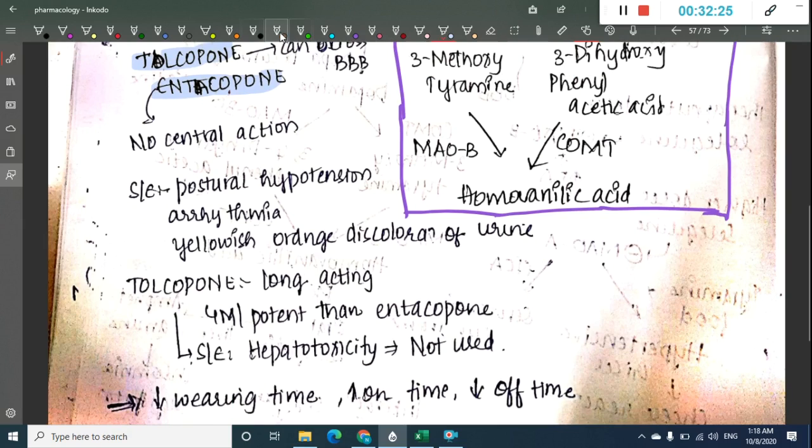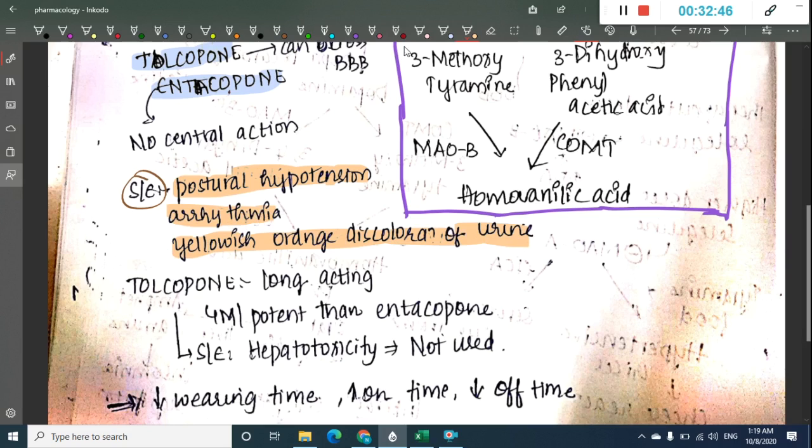Now coming to the side effects. The side effects include postural hypotension or arrhythmias, and mainly it can cause yellowish orange discoloration of urine.